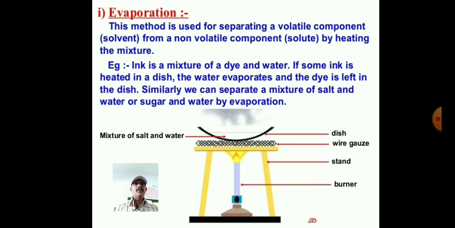For example, ink is a mixture of a dye and water. If some ink is heated in a dish, the water evaporates and the dye is left in the dish. Similarly, we can separate a mixture of salt and water or sugar and water by evaporation.